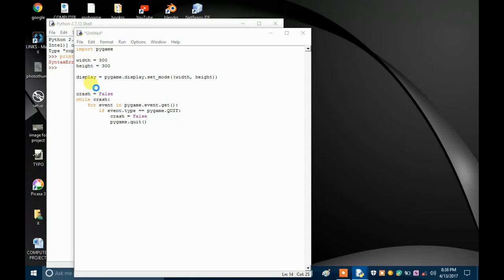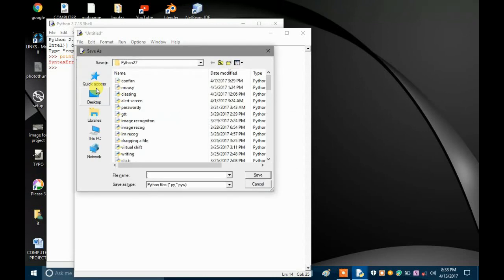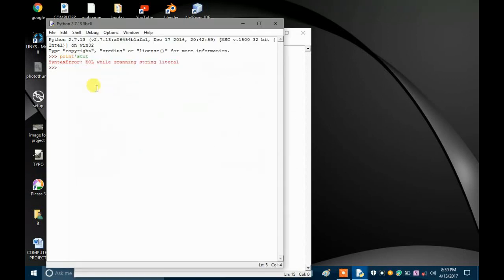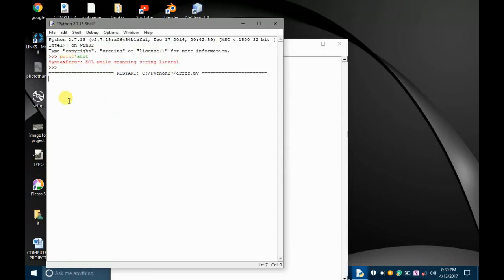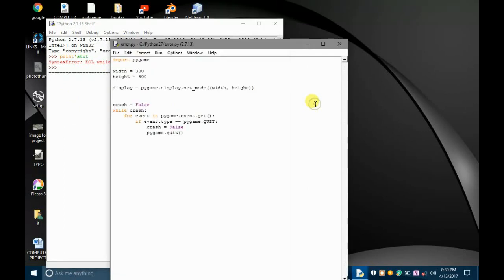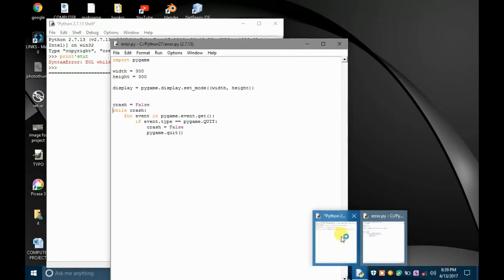We have to save it first of all. So we have run it. It is actually running. It takes some time to open a window.